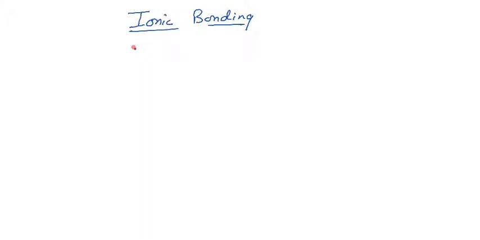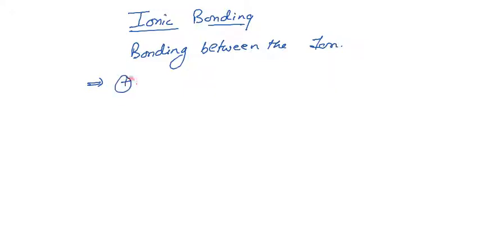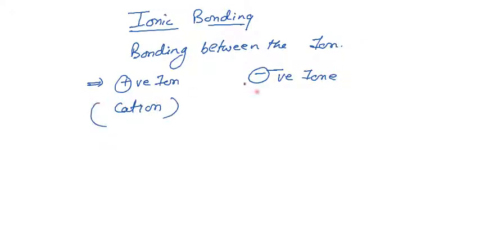The bonding occurs when two different ions react with each other and interact. One is a positive ion, also called a cation, and the other is a negative ion, called an anion.